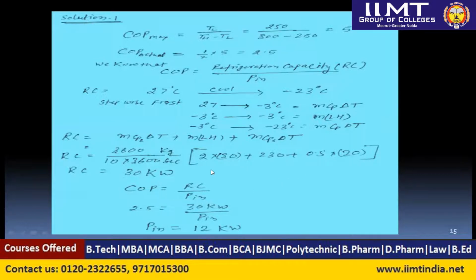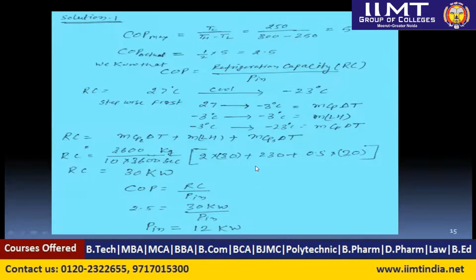So COP equals the refrigeration capacity divided by the power input. What we have calculated, if we calculate this equation, we will get the refrigeration capacity equal to 30 kilowatt. And from this we can calculate the power input, because we know COP equals refrigeration capacity divided by the power input. So the power input will be 30 divided by 2.5, where you will get 12 kilowatt. That is how the numerical can be solved from the reverse Carnot cycle.